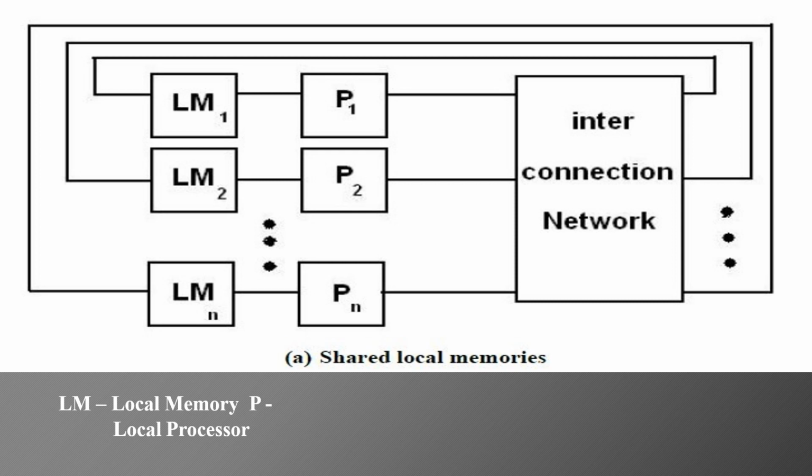P1 can access the local memory of processor 2 or processor 3. LM1, LM2, all these local memories put together are called the global space, and all the processors can access all the content of the global space, but it can be accessed either locally or globally.